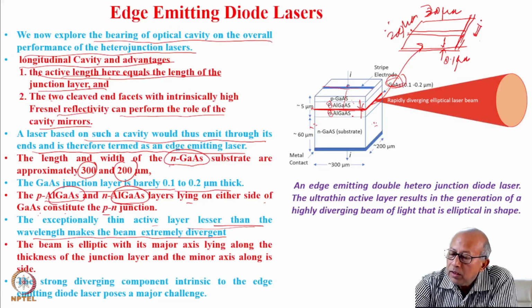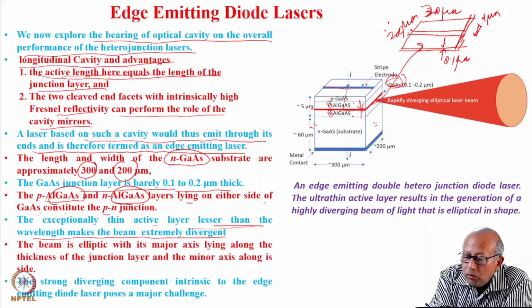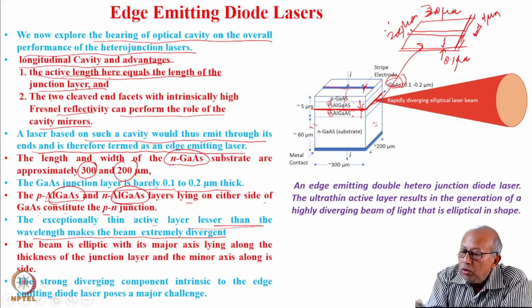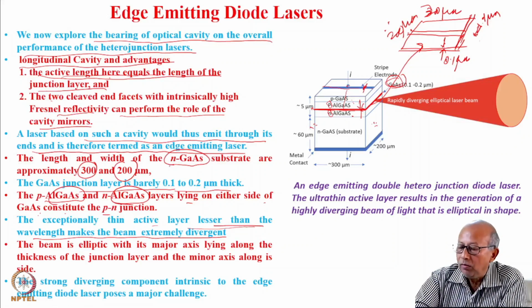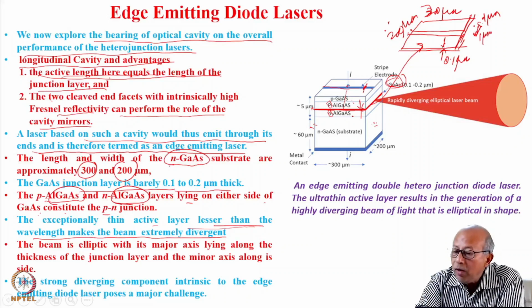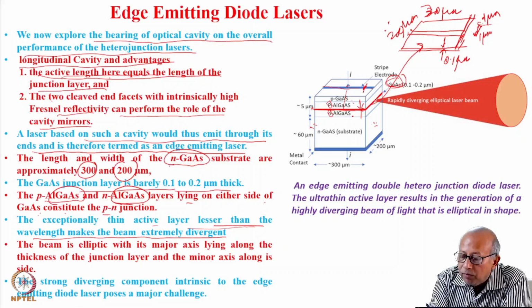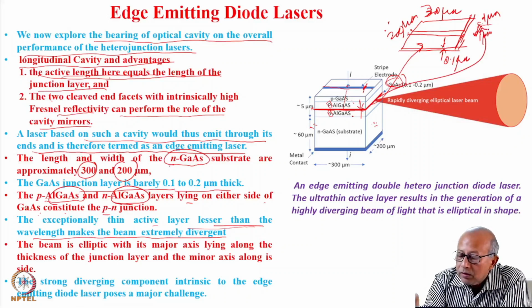So this is the thickness, which is 0.1 micrometer. And this is, of course, the width of this stripe, which may be maybe 1 micron. So this is 0.1 micron, this is 1 micron. The beam emerges through this. This is the beam.